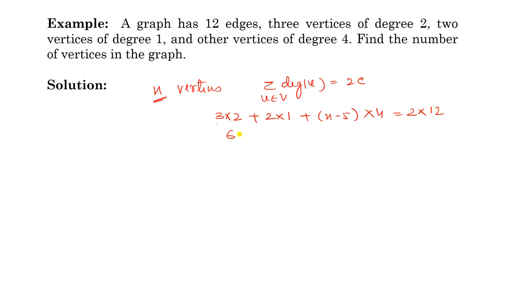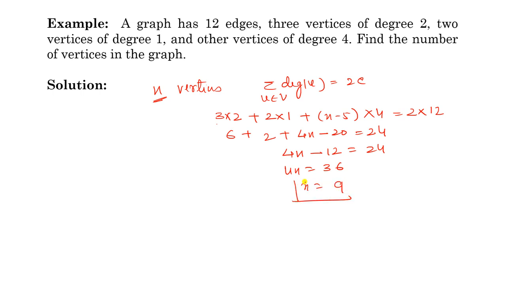Now simplify it. 6 plus 2 plus 4n minus 20 equals 24. So here you can write 6 plus 2, 8, and 4n minus 20, so you can write it 4n plus 8 minus 20, minus 12, equal to 24. So 4n equal to 12 plus 24, this is 36. So n equal to 9.